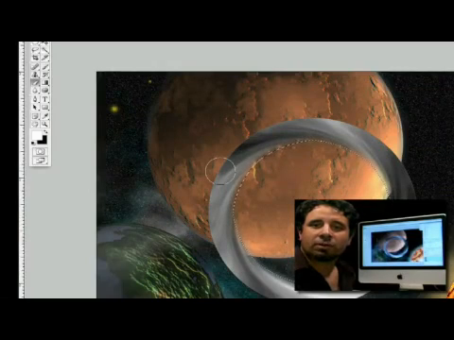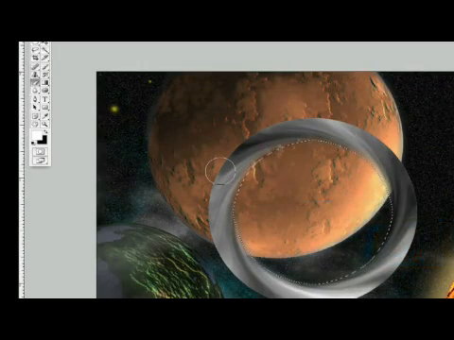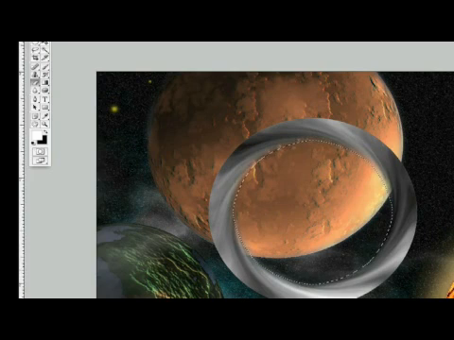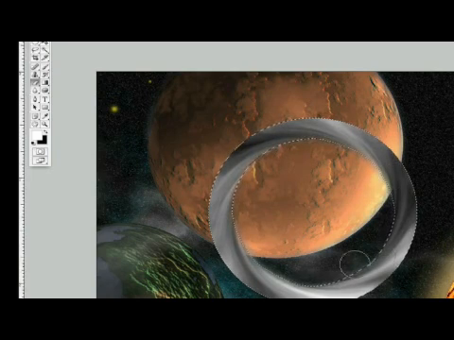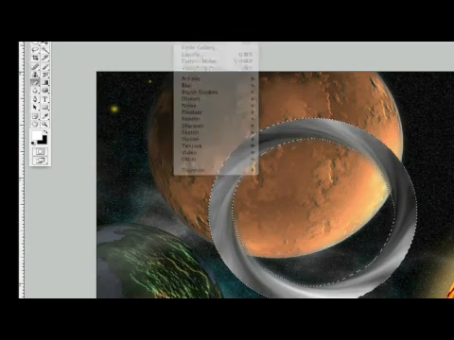Now we're going to give a little bit more to our rings here that we've created. As we see here, I've got everything selected. Let's come up here and go to our ring selection for our image, and hold down our Command key and click on it, and there you see it'll select everything. What we're going to do is reapply this twirl.